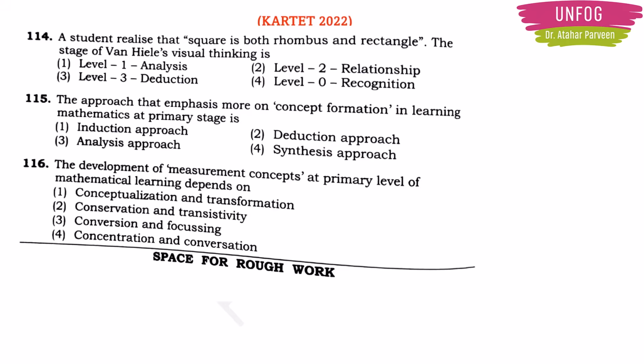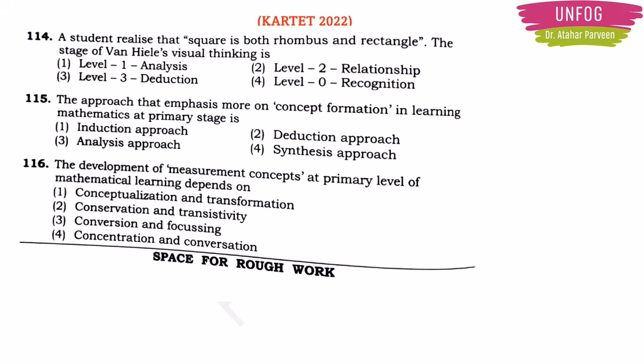Now let's discuss questions from Karnataka TET 2022. So the first maths pedagogy question from this question paper is actually question number 114. Okay, so the question is, a student realized that square is both rhombus and rectangle. The stage of Van Hiele's visual thinking is, options are level 1, level 2, level 3 and level 0.